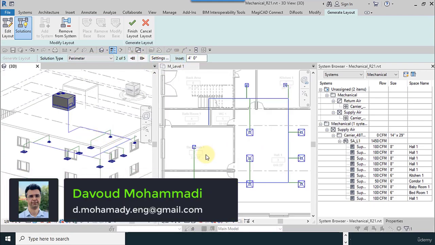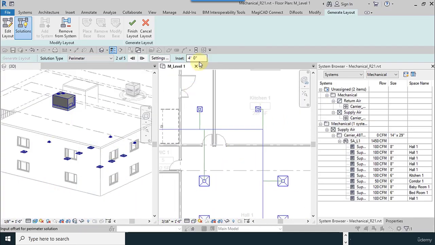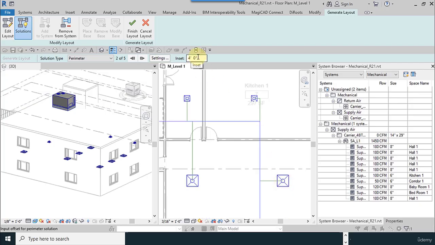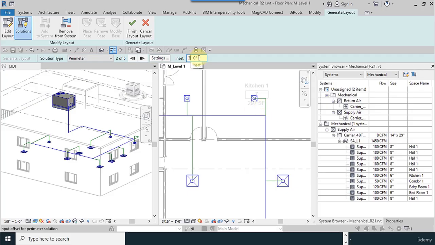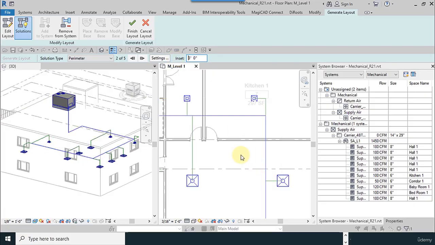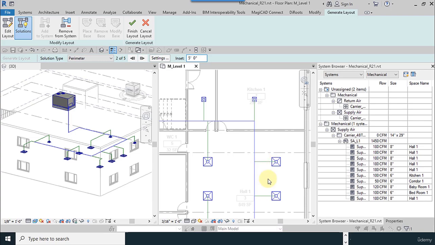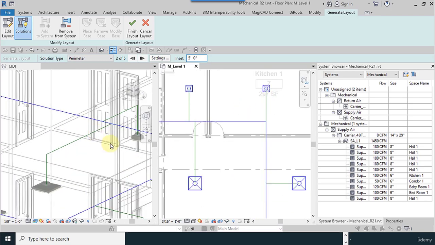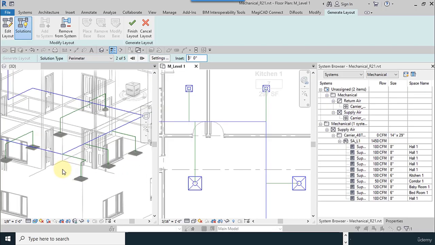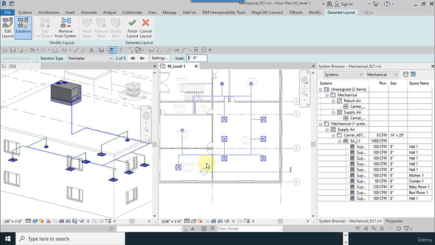There's another option here which we call inset. And what is the inset? You may notice the distance between the duct and the diffusers. This amount is related to the distance between them. Now I put 3. You can see that 5. The distance has changed. Okay. We had to calculate some of them manually. We go to the next tool.